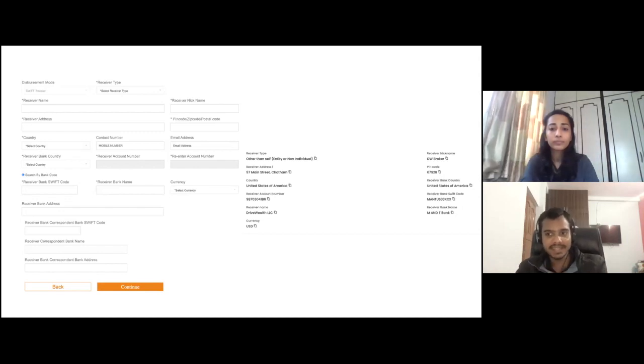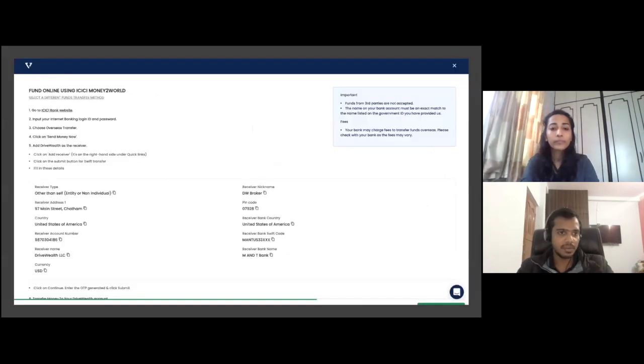Now, how do you get the details? This is for ICICI Bank. You will be wondering where to get all these details from. I have already shown you this, if you have gone to this slide. I have already told you to keep this page open in your tabs because you will get all the details here, like what information is required to send the money to the receiver. There is all the data here: country, receiver name, currency, everything. So you need to fill in the details in the add receiver section.